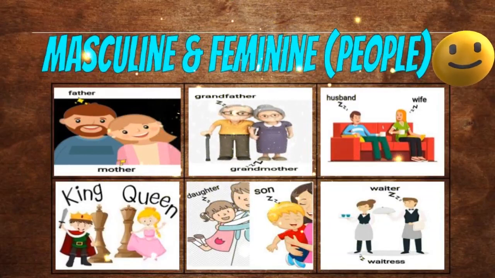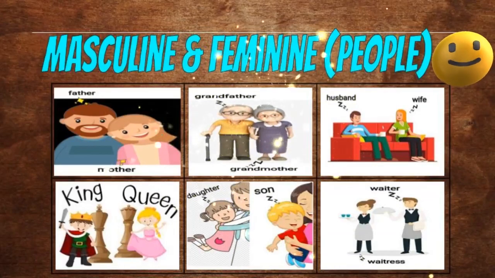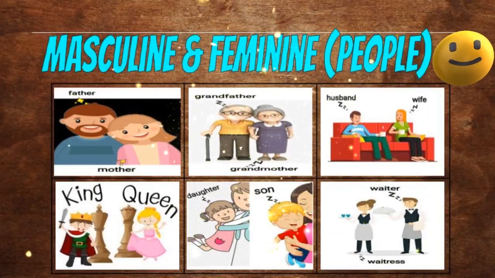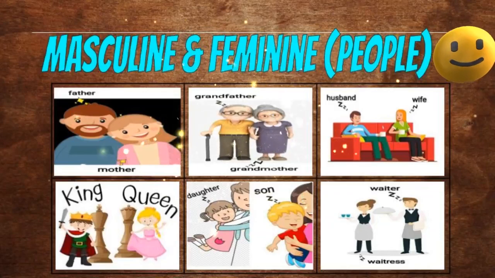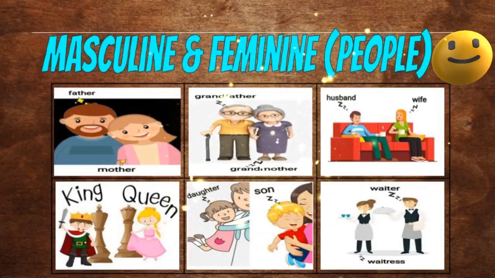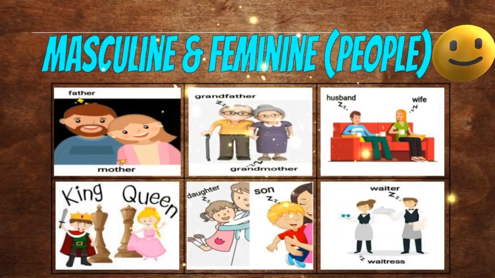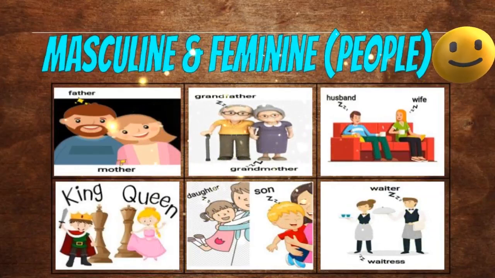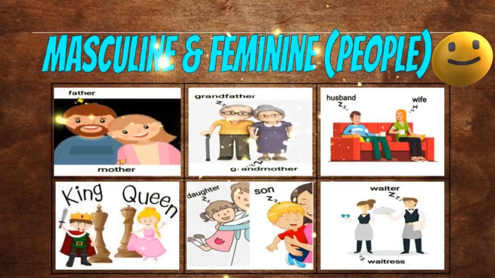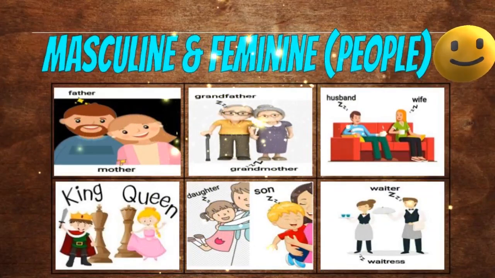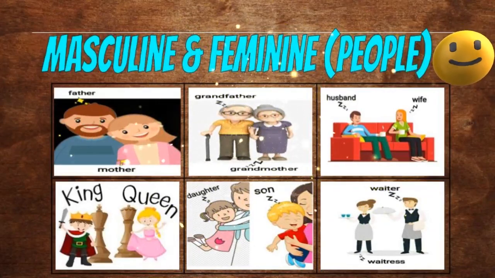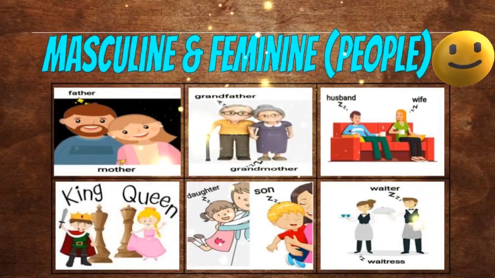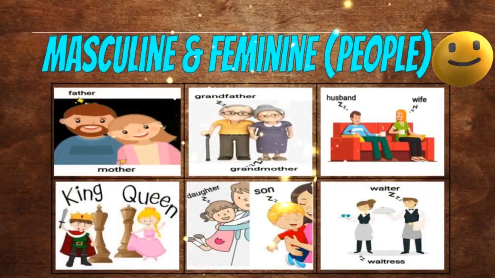And the next example, husband and wife. Husband is a man, so he comes under the masculine gender. Wife is a woman, she comes under the feminine gender. Next, the example, king and queen. We know that king is a male person, so king is masculine, and queen is a female person, she comes under the feminine gender. And the next example is son and daughter. Son is a man, so son is a masculine gender. Daughter is a girl, so she comes under the feminine gender.